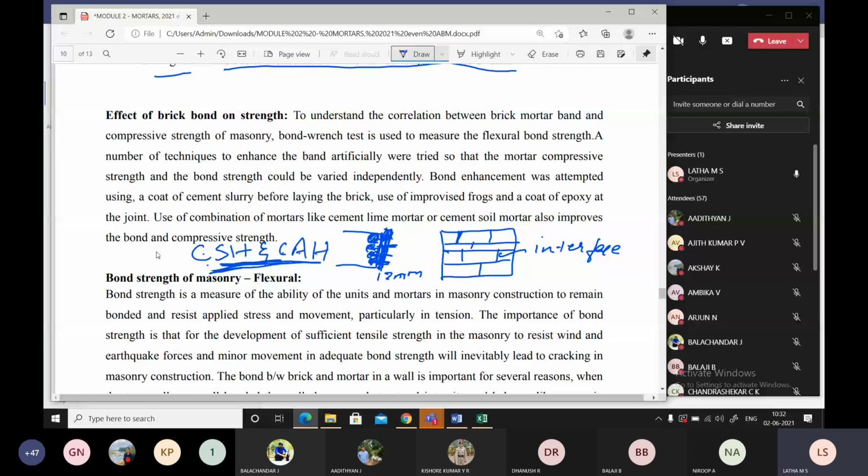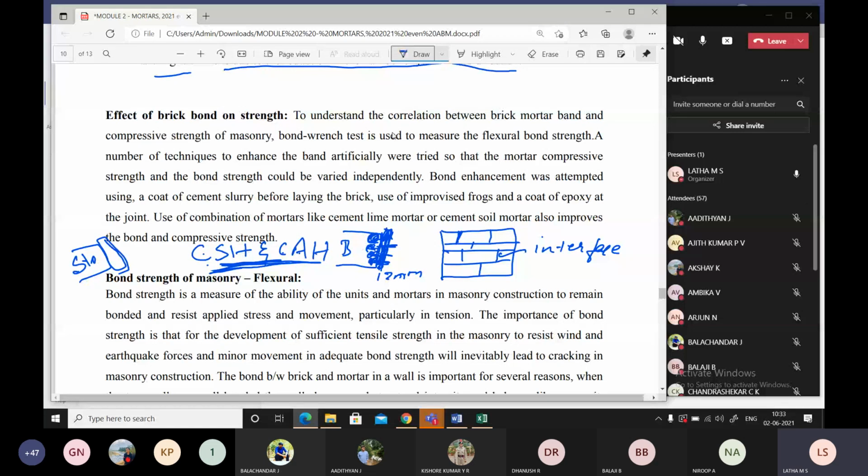For example, if I call this a brick, and this a stone, which has more penetration of hydration products from the mortar, the stone or the brick? The brick, because you find many pores on the surface.